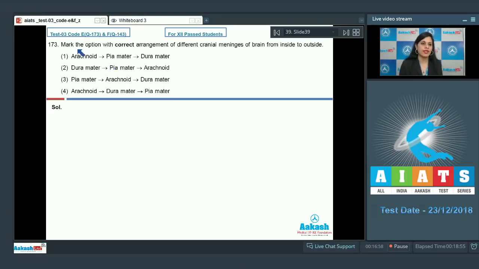Question number 173. Mark the option with correct arrangement of different cranial meninges of brain from inside to outside.